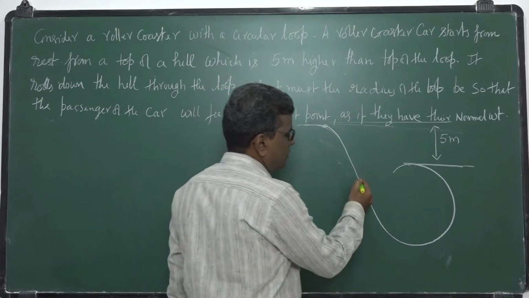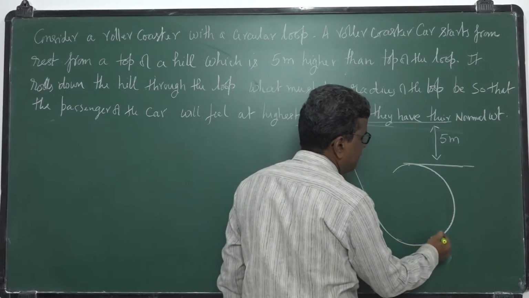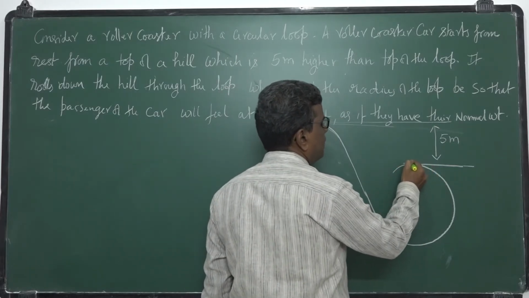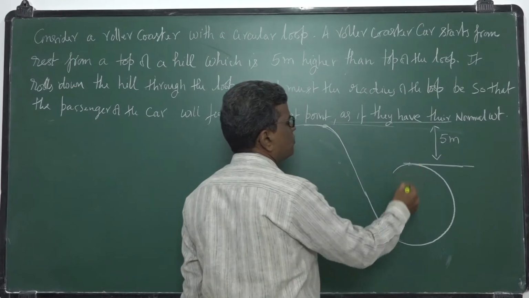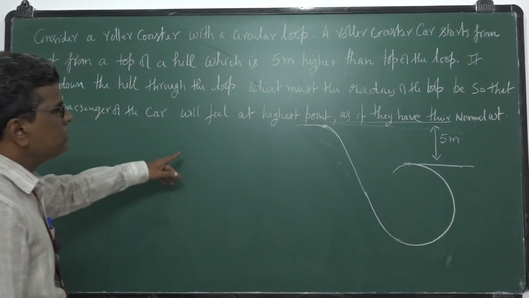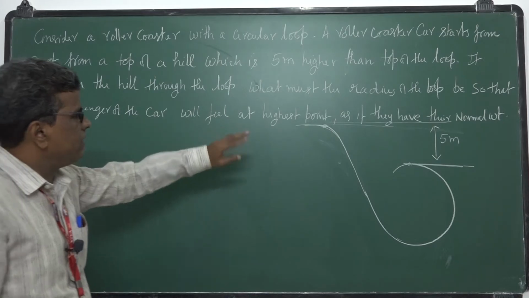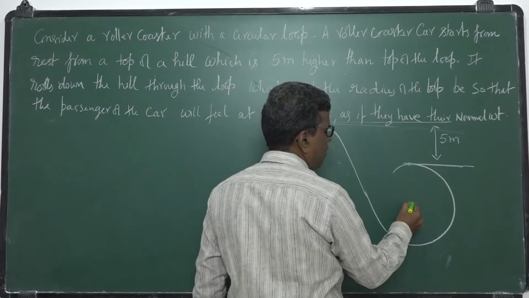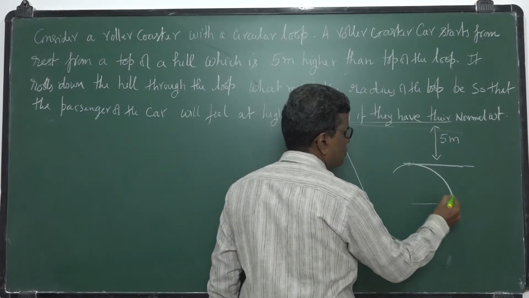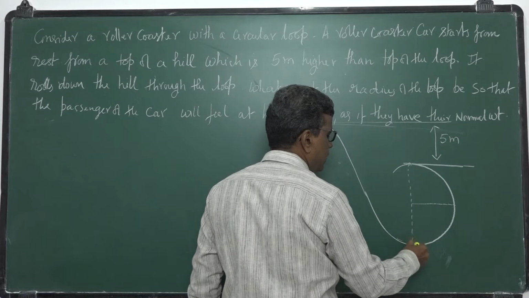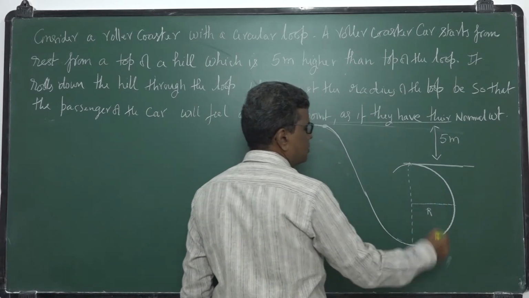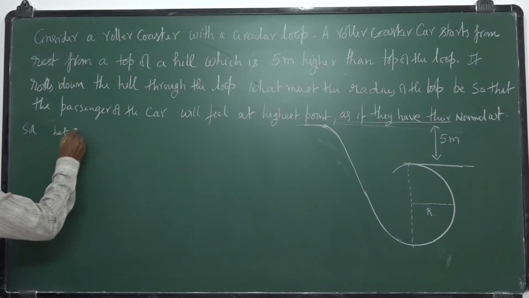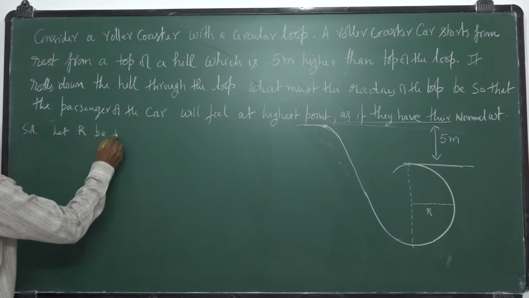So when the person is at different places, he feels different weights. When he is at the topmost point, he feels his normal weight. What is the radius? We don't know the radius of the loop, let it be r. Solution. Let r be the radius of the loop.